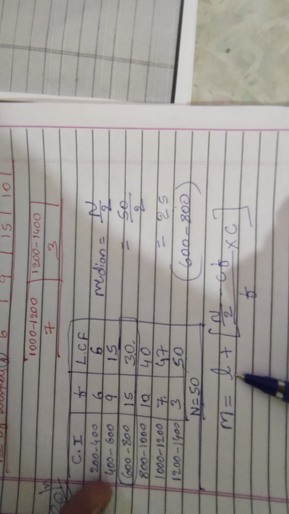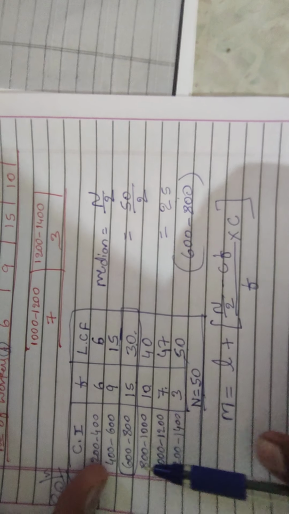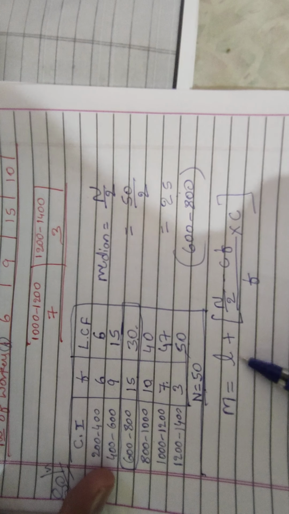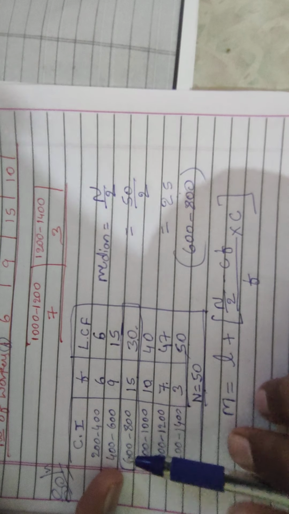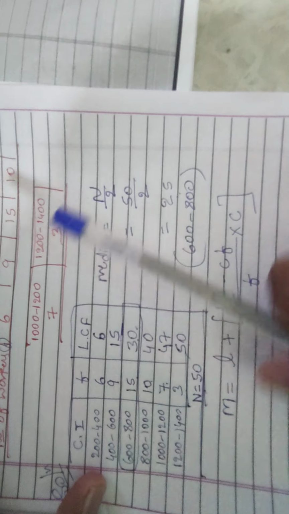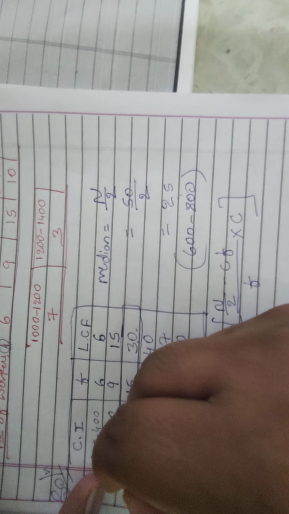L means the lowest value in the class interval under the median class. This is the median class, right? Under that, the class interval is 600 to 800, and the lowest is 600. So this is the L, identified with the red pen.